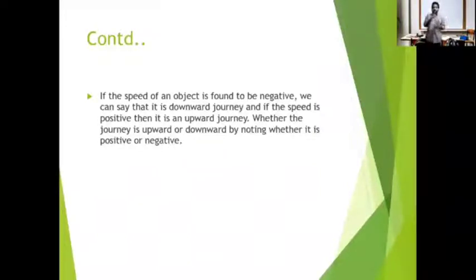Okay, see, there is a comma. So we must give a pause there, then we should continue. Like this. If the speed of an object is found to be negative, we can say that it is a downward journey. And again, another joining term is used, so we can give a pause there. And if the speed is positive, then it is an upward journey. So we can conclude whether the journey is upward or downward by noting whether it is positive or negative. So you all know that, right? Very good.